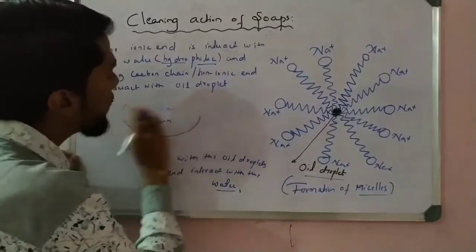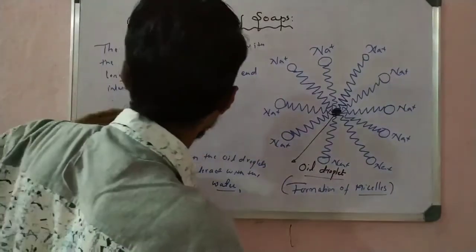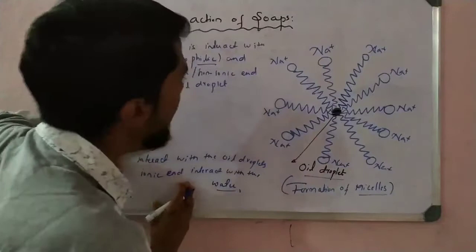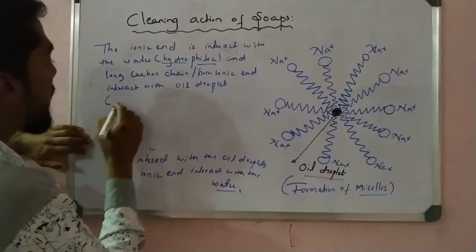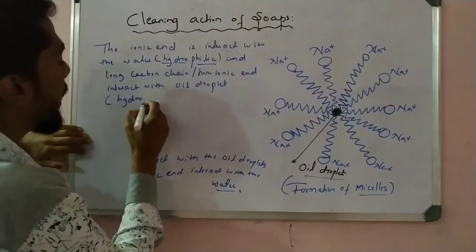So one end interacts with the water, that is called hydrophilic, and the other end, the tail, interacts with the oil droplet, and that is called hydrophobic.